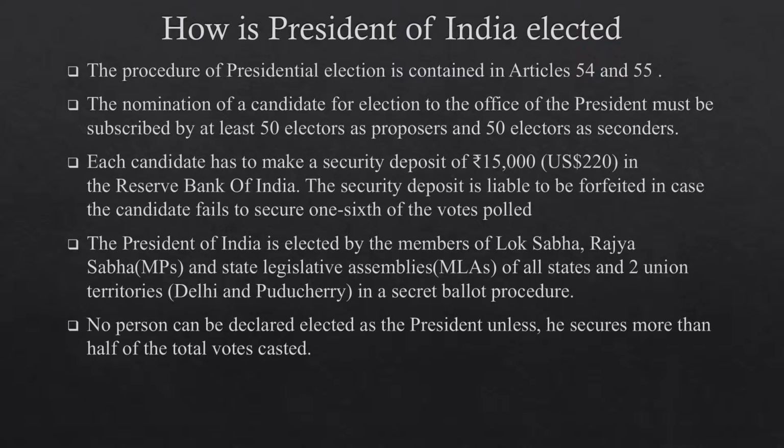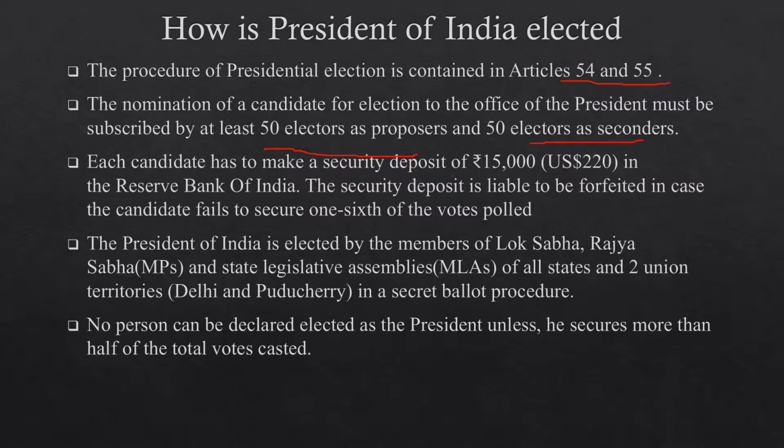How is President of India elected? The procedure of presidential election is contained in Articles 54 and 55. Article 54 tells about the creation of electoral college consisting of all elected MLAs and MPs. And Article 55 provides the formula of uniformity in the scale of representation of different states. The nomination of a candidate for the election to the office of President must be subscribed by at least 50 electors as proposers and 50 electors as seconders. That means a presidential candidate should be proposed by 50 electors and 50 electors should support him as a presidential candidate.